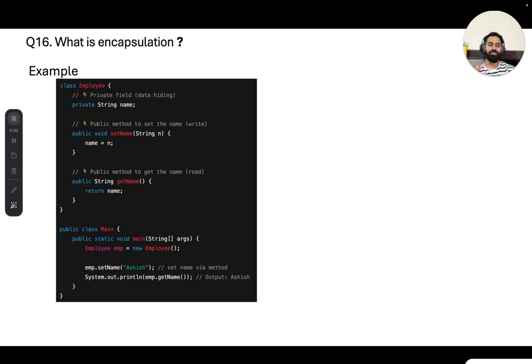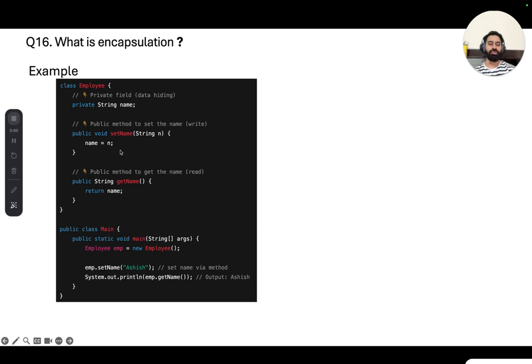So why data hiding? Because as you have seen, it prevents the name variable from being accessed directly from outside. It also restricts modifying this name variable directly from outside the Employee class. For that we have a public method, by which you can do it. In the public method you can put some validation, you can check the authorization, and then allow access, right? The second benefit is security, because only a trusted method can change the data. So we have this trusted method which can change or modify the data.